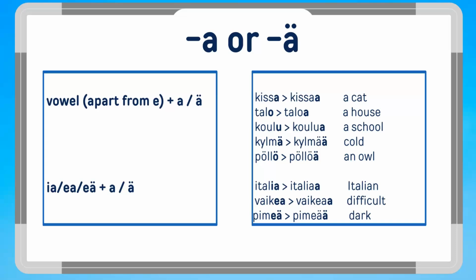Or ea, as in dark in Finnish: pimeä, pimeää. So in these cases, the partitive singular ending is either a or ä.